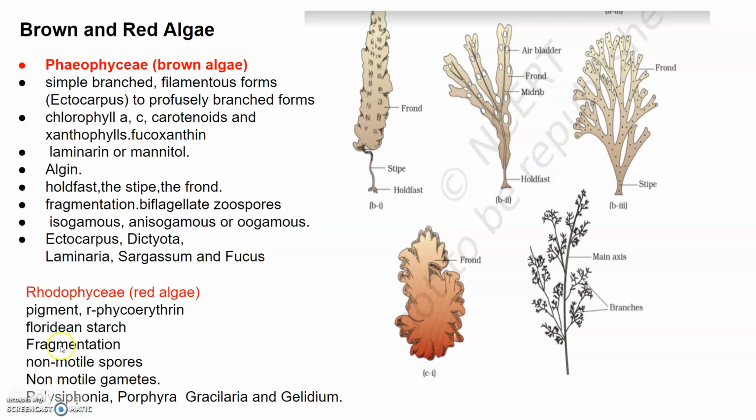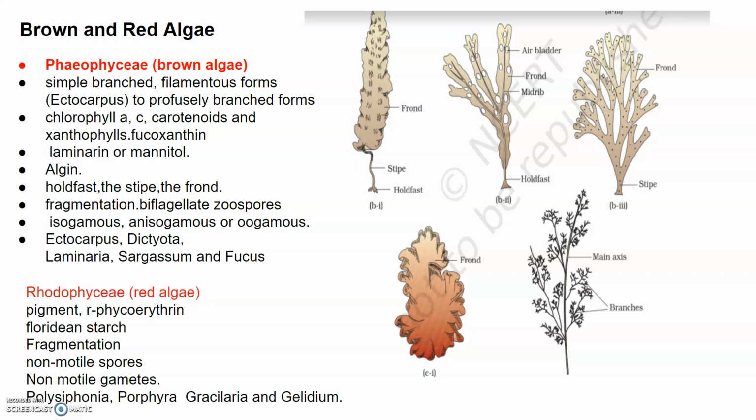because of the red pigment, that is phycoerythrin, they are called red algae. And these red algae are marine and are found in the warmer areas. They are found in the well lighted regions and on the surface of water, and also in the great depths of the oceans where light penetrates. So the thallus of these red algae is multicellular, and they have complex body organization. The food is stored in the form of Floridean starch. What is Floridean starch? It is similar to amylopectin and glycogen in structure.